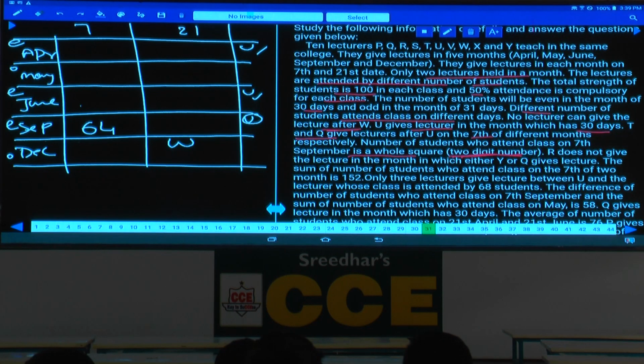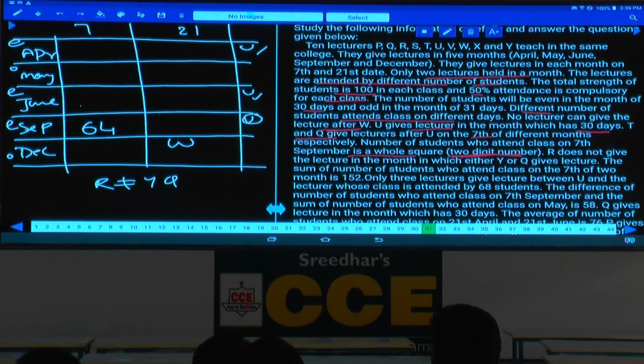R does not give the lecture in the month which has Y, R and Q. R is not in the same month in which Y and Q are giving the lectures. And the sum of the number of students who attend the class on 7th of 2 months is 152. So the 7ths of the 2 months sum to 152.